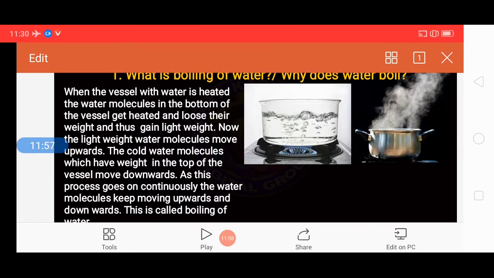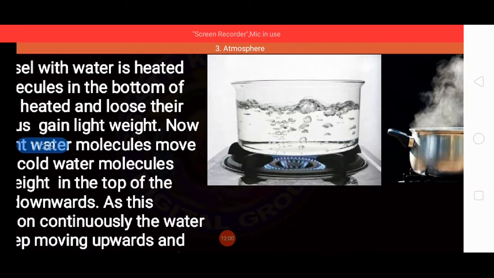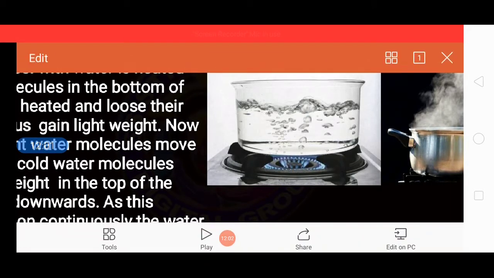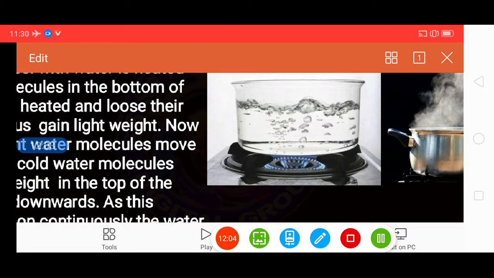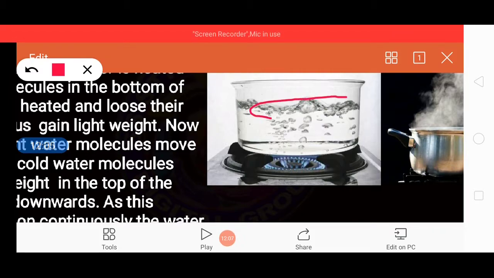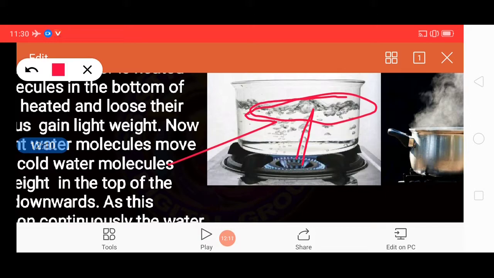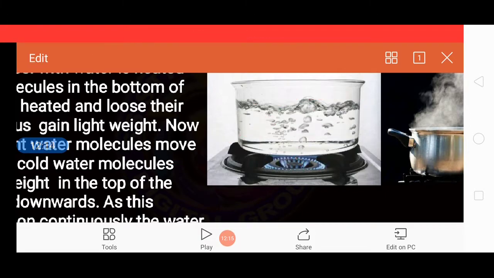As you can see, students, in the image, when the water molecules are heated, they go up because of light weight. Then what happened? The molecules which are upside, when they become cool, again they come down. This is nothing but boiling of water.